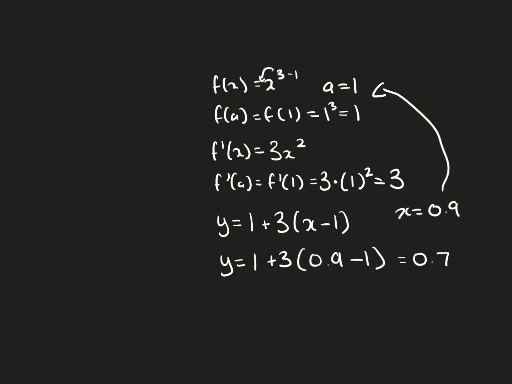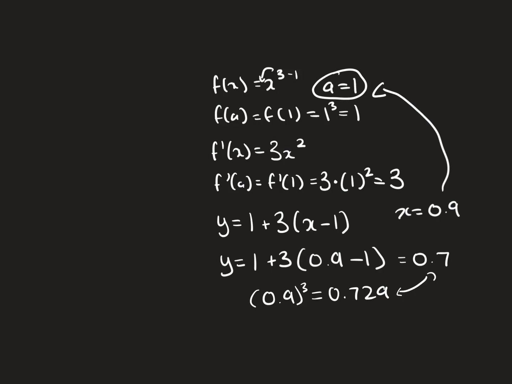And let's say that we wanted to check how accurate this value is. Let's actually evaluate x to the third power at 0.9. So 0.9 to the third power, if we put it into our calculator, we get 0.729. And that's pretty close to 0.7. So we can use local linearization to approximate points that are close to our a.